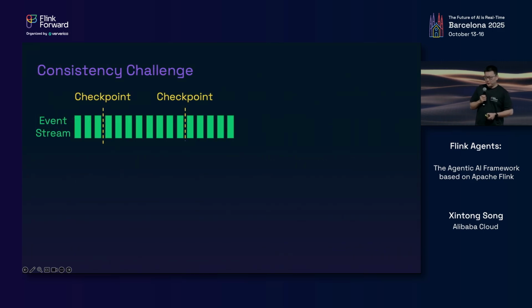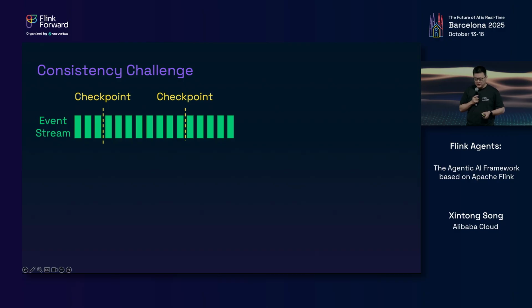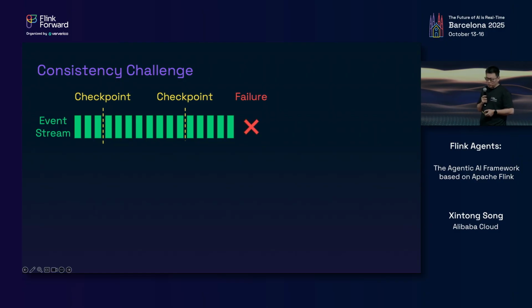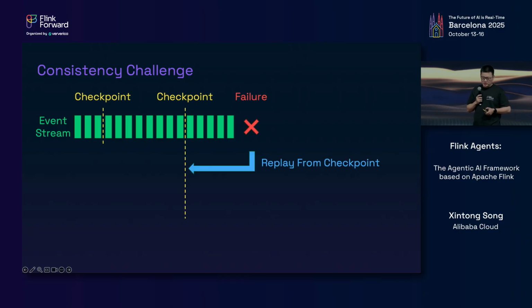Okay, now we have learned how to build an agent with Flink agents. There's another topic that I'd like to discuss: consistency. First, let's take a look at Flink's famous checkpointing mechanism. The core idea is to make periodic checkpoints when processing the event stream. When a failure happens, Flink will restore everything to when the checkpoint was made and replay from there.